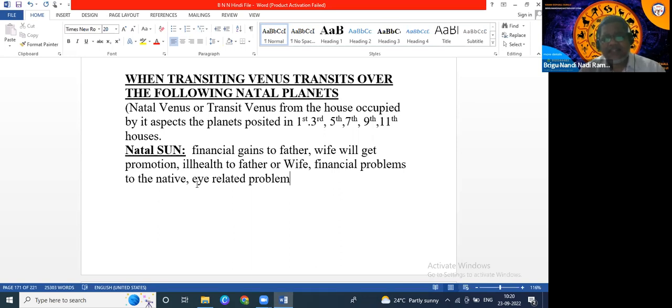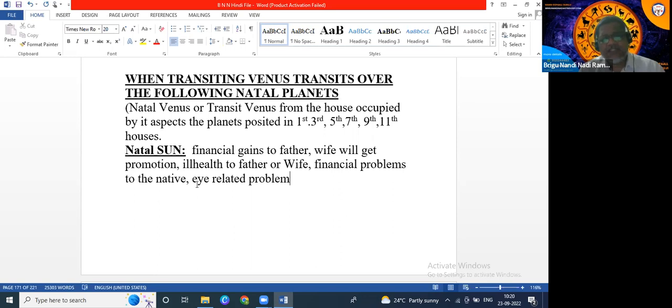When transit Rahu or transit Jupiter aspect Sun, particularly Jupiter, when transit Jupiter is aspecting natal Sun during that year, and transit Venus aspects natal Sun during that month, the father of the native will purchase house or vehicle, or get financial gains. So like this, we have to check year and month.